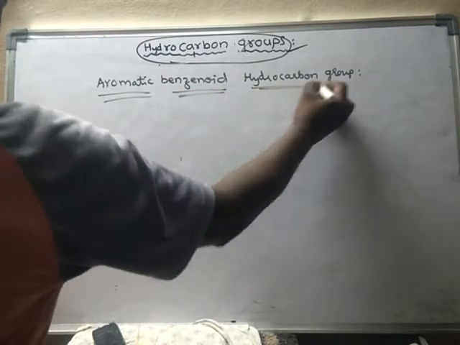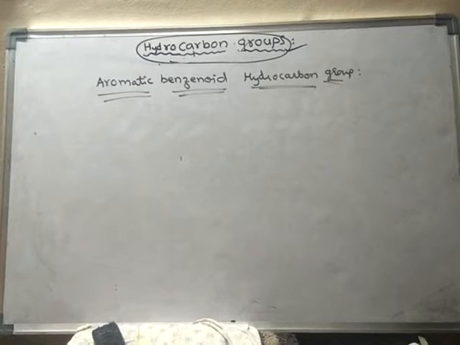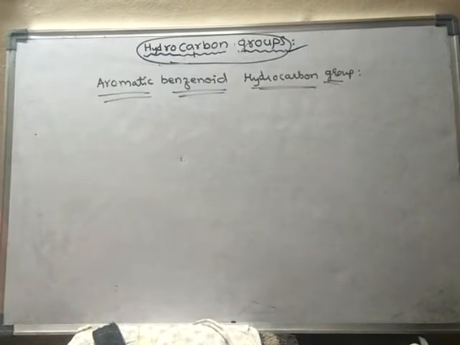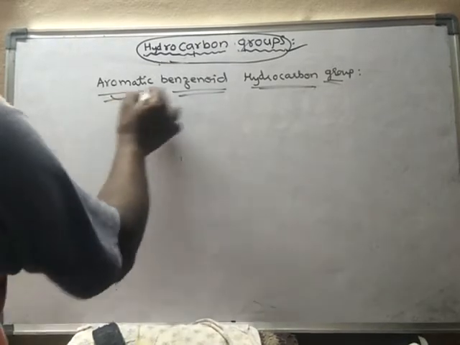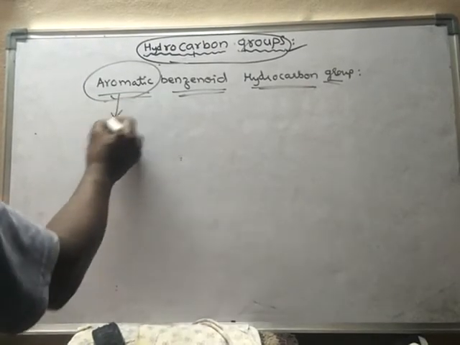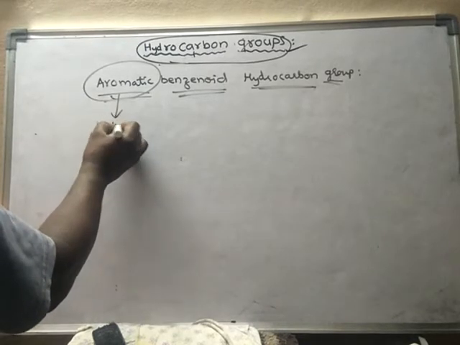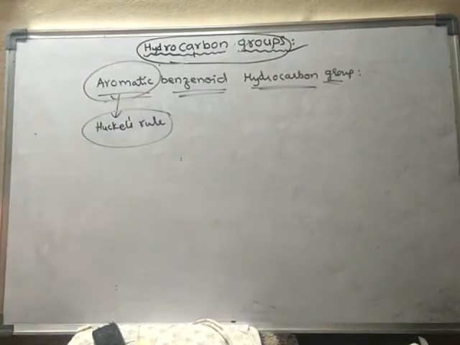Aromatic benzenoid hydrocarbon group. See, what is aromatic? We already learned what aromatic is. Aromatic means it should follow Huckel's rule. If a substance follows Huckel's rule, then it is said to be an aromatic substance, or an aromatic compound.